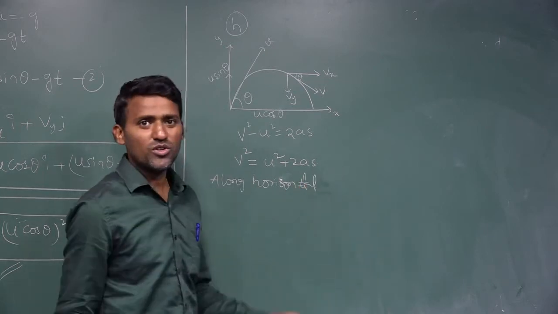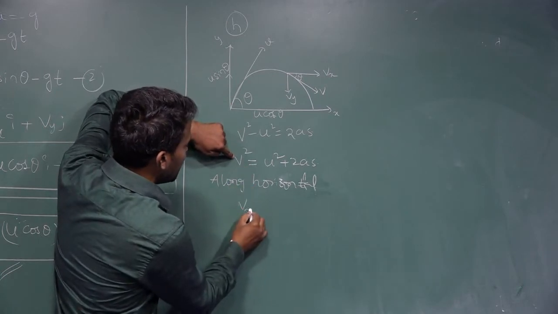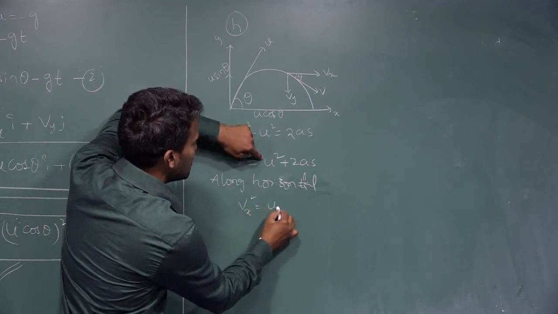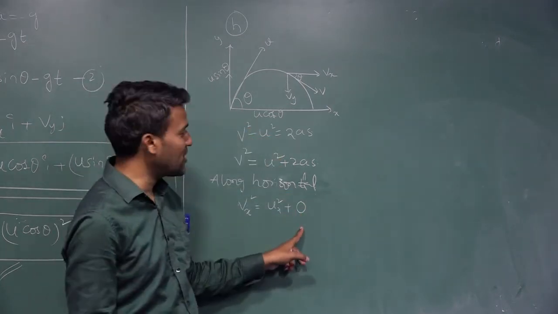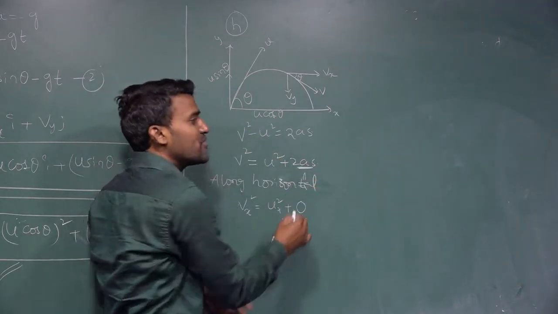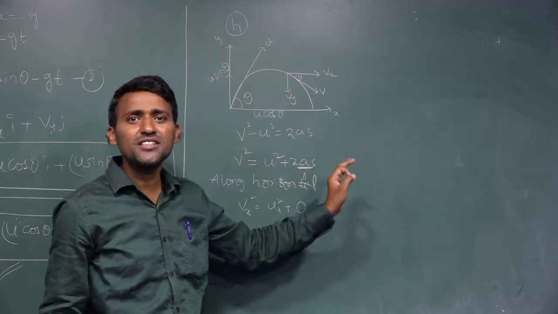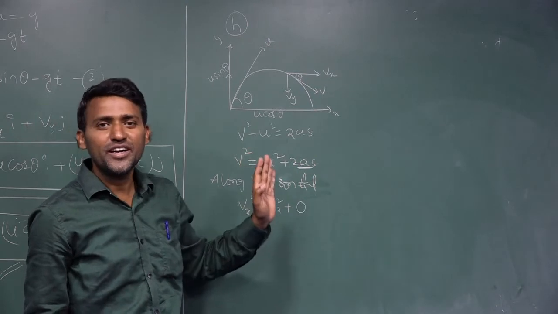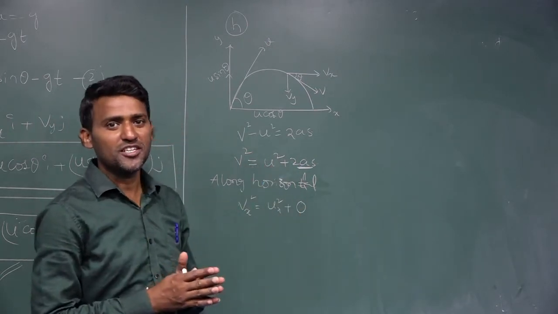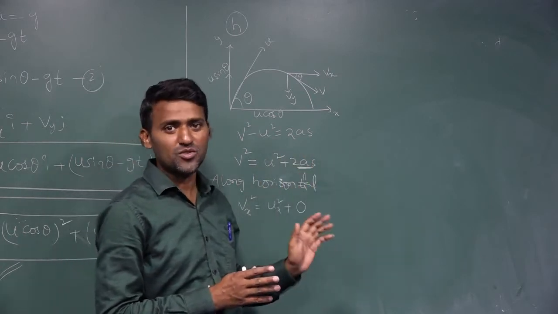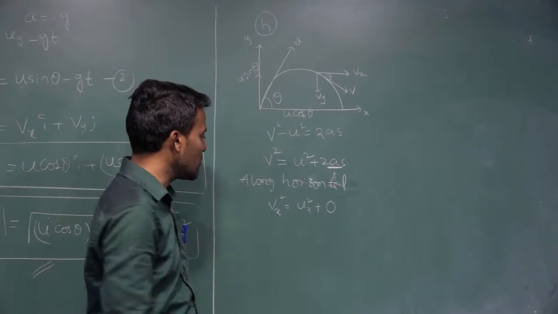What about the horizontal direction? Final velocity is Vx square, initial velocity is ux square plus 0. Why have I written 0? Because acceleration is 0. When the object is moving along the horizontal direction, it maintains uniform velocity, and when it maintains uniform velocity, acceleration is 0. Children, this point I repeated just now also. So that's why a is equal to 0, and 0 into something I have written directly as 0.